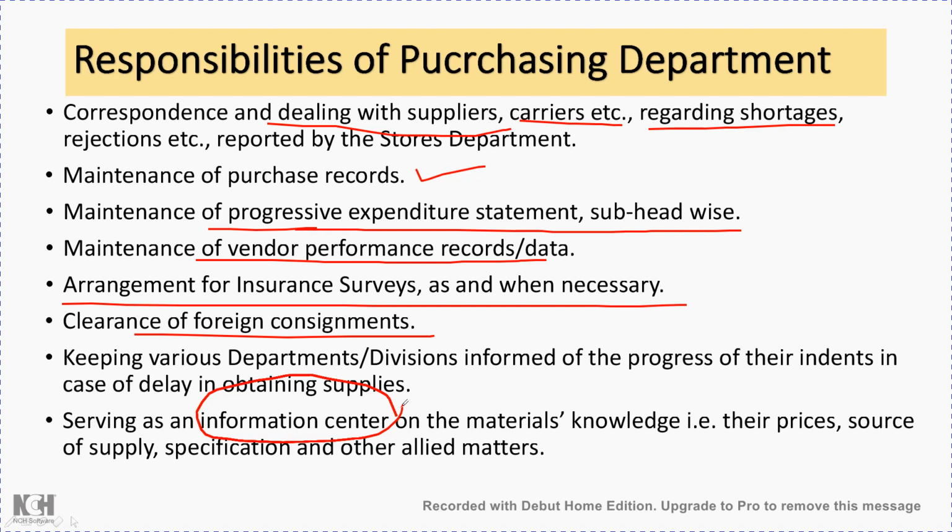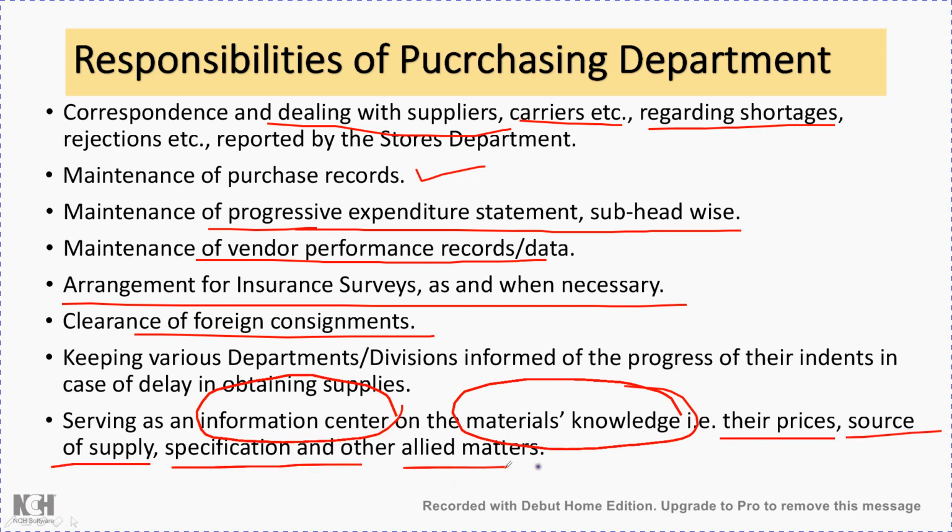And also different material knowledge, what materials are available in the market, should be known to the purchase department, and their current prices, as prices will be continuously changing depending upon government policies. Then source of supply, then specification and other allied matters. Almost all the information regarding the different equipment purchases, their prices, suppliers, availability, manufacturers, branding, qualities, specifications, everything should be available in the purchase department. So they will act as the source of information for the entire organization.